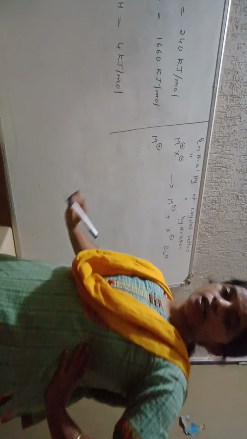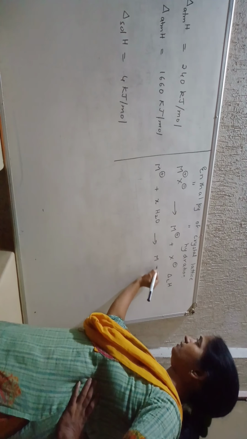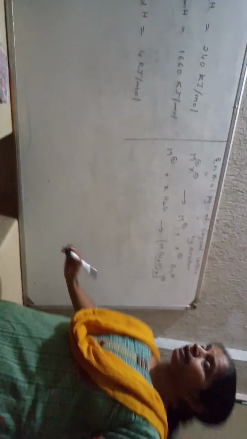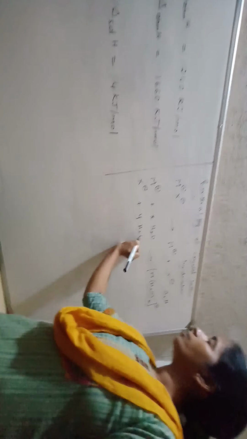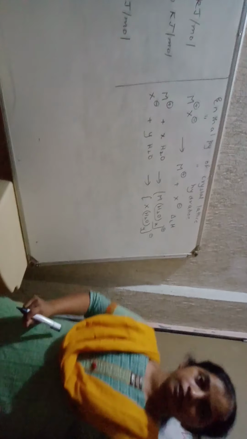Then what happens? Enthalpy of hydration begins. It means the positive cation combines with water, which is in aqueous form, to form M(H2O)x plus. Similarly, X minus reacts with some y molecules of water to form X(H2O)y minus. Got that? That is the thing here.